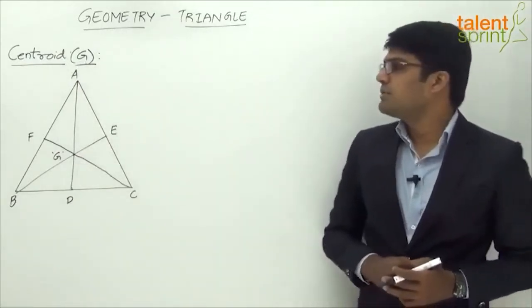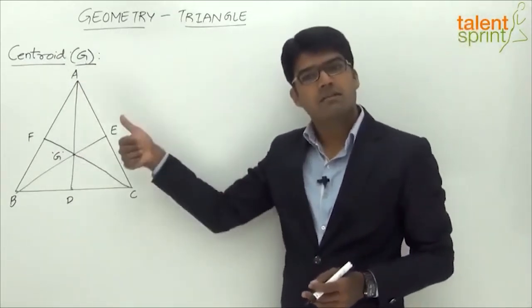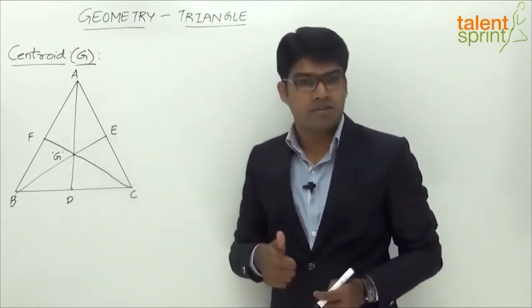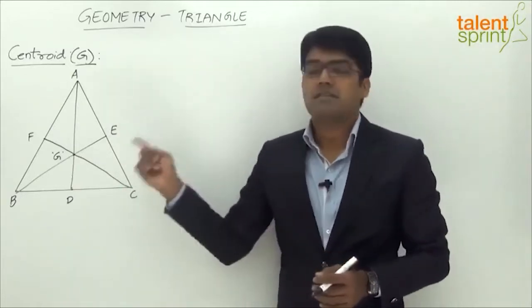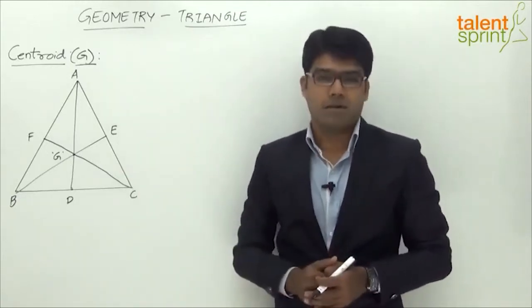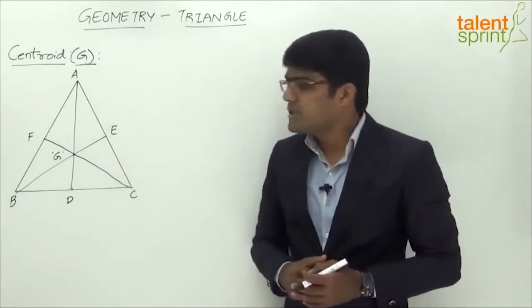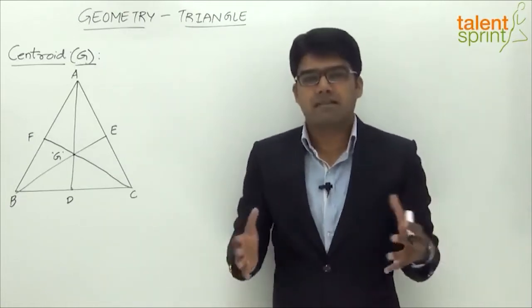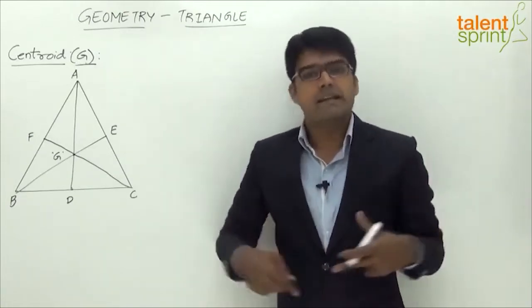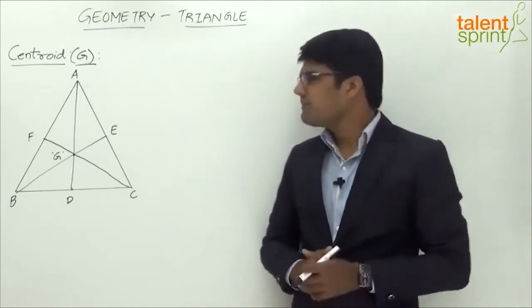Okay, so median is a line joining a vertex of a triangle with the midpoint of the opposite side. Median divides a triangle into two equal parts, and the point of intersection of the medians is the centroid. Remember that the centroid is always within the triangle, right? It never lies outside the triangle. Centroid always falls inside the boundary of the triangle.